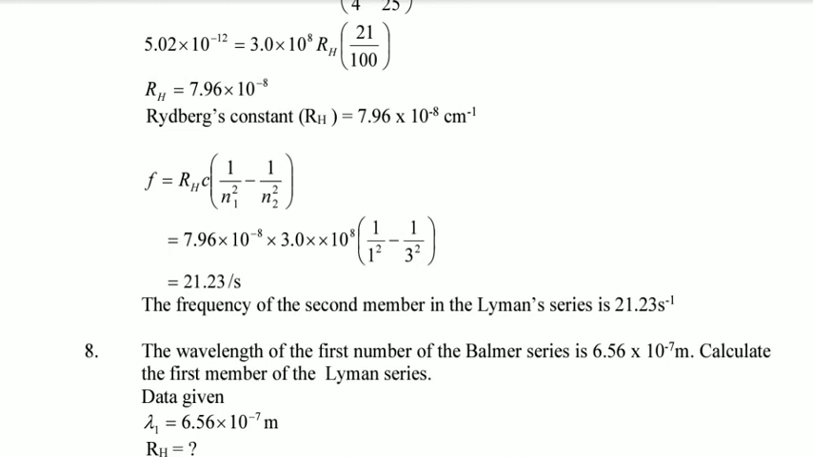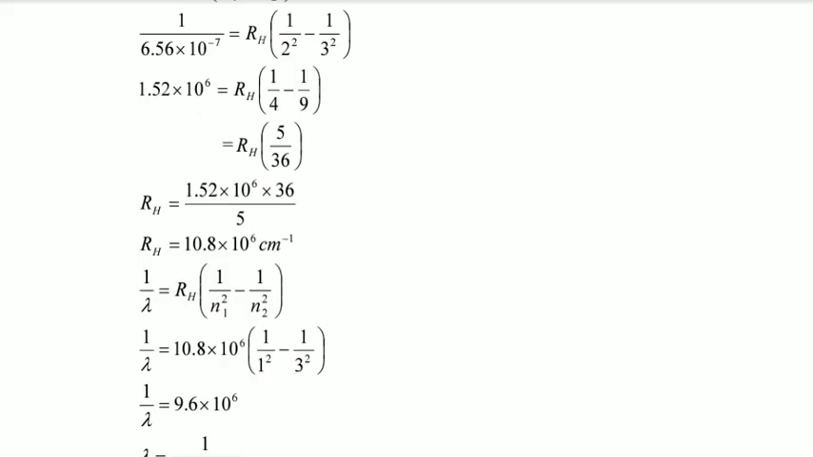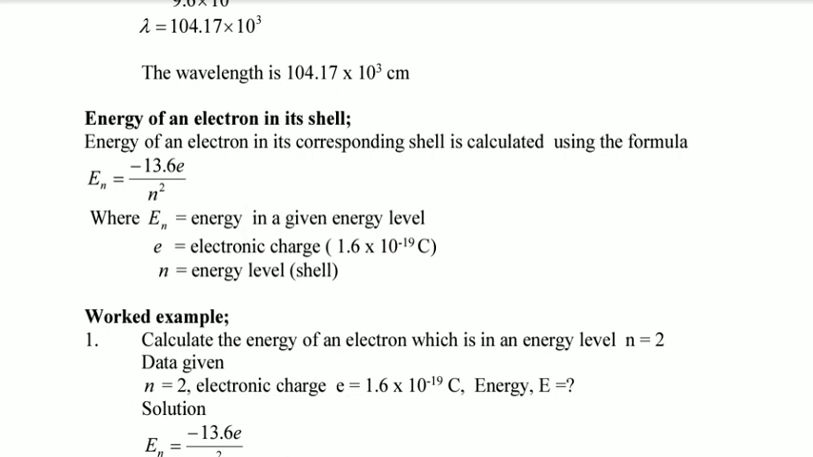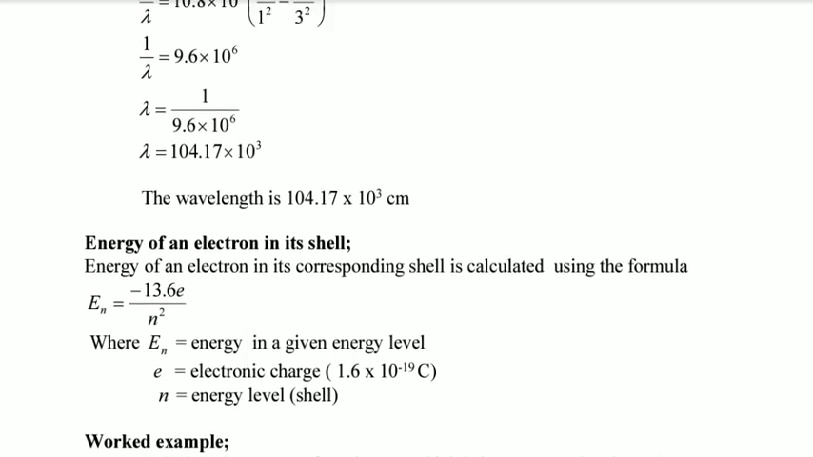So all these calculations I will demonstrate in the calculation videos, but also you can calculate the energy of an electron in its shell. It is represented as: energy of an electron is equal to negative 13.6 e divided by n squared. Now e is the electronic charge, which is 1.6 times 10 power negative 19 coulomb, and n is the energy level of an electron.